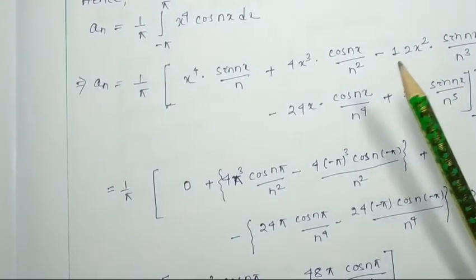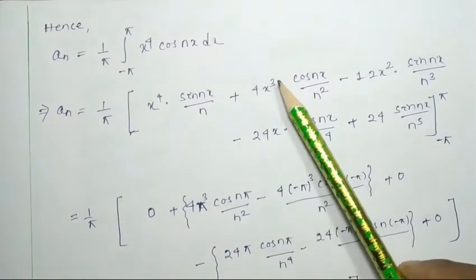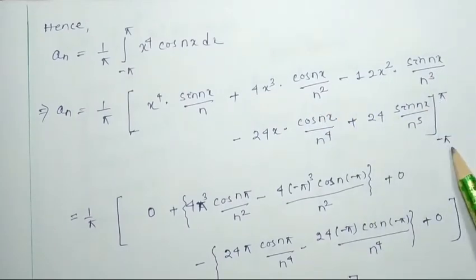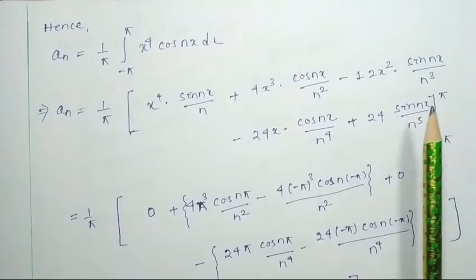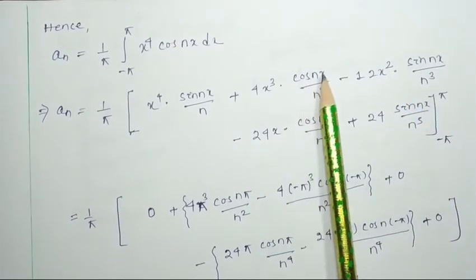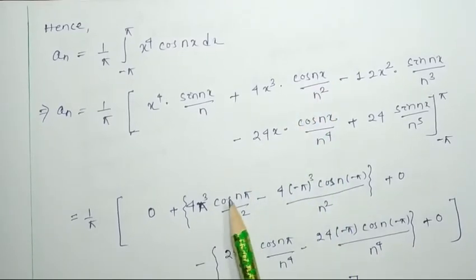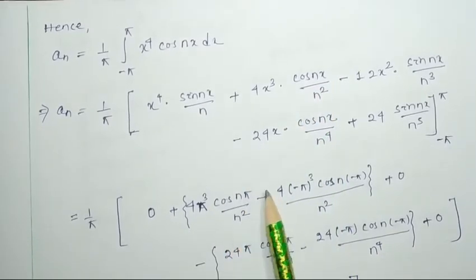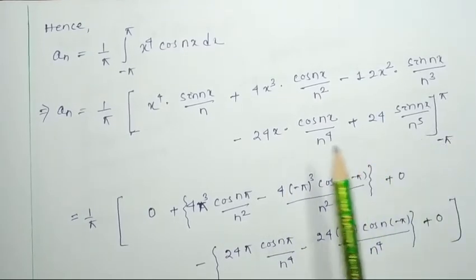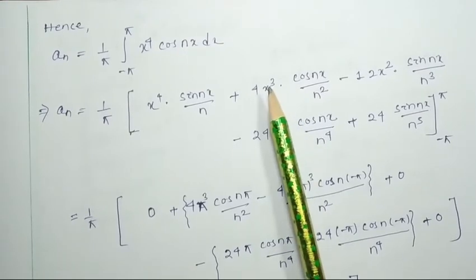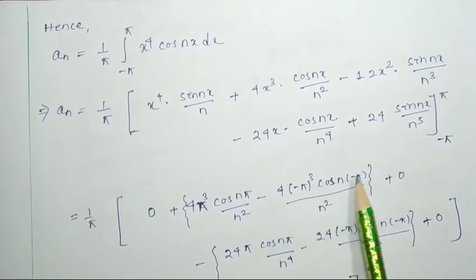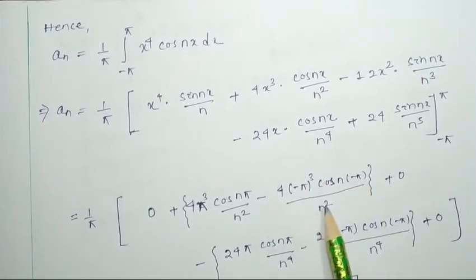The second term is 4x cube into cos nx by n square. We have to put the limits pi and minus pi. First we put pi: 4 pi cube cos n pi by n square, minus, again we have to put the limit minus pi. Minus pi means, instead of x I have to put minus pi: 4 times minus pi cube cos n minus pi divided by n square.